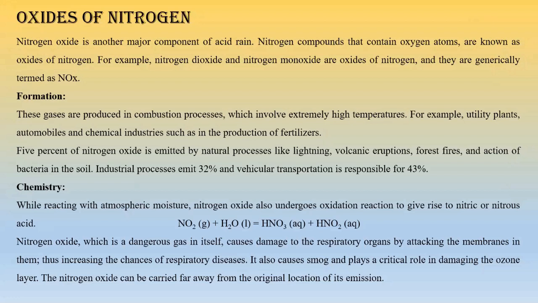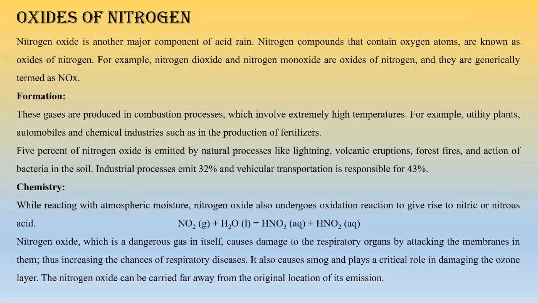Oxides of sulfur basically means SO2, sulfur dioxide, and we have discussed SO2 in brief. Now we have come to the oxides of nitrogen. Here we'll discuss how this particular thing affects, how it is formed, and what the chemistry behind it is, in terms of acid rain.